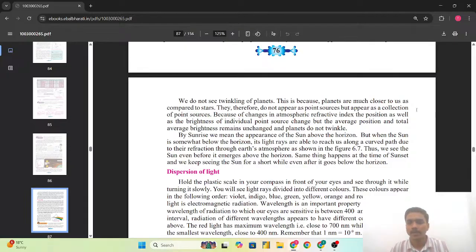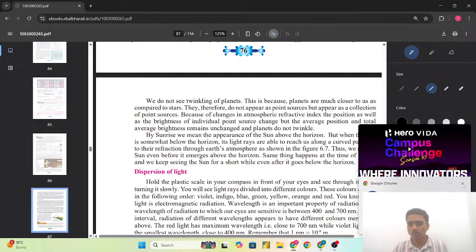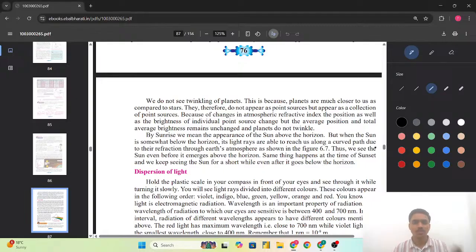So the planets are closer to us as we are living on the earth. Planets are closer towards us as compared with the stars, due to which the planets do not appear to be a point source. The stars are too far away from us, the distance is huge, and due to this they appear to be a point source. But planets are not like that. Planets do not act as a point source.